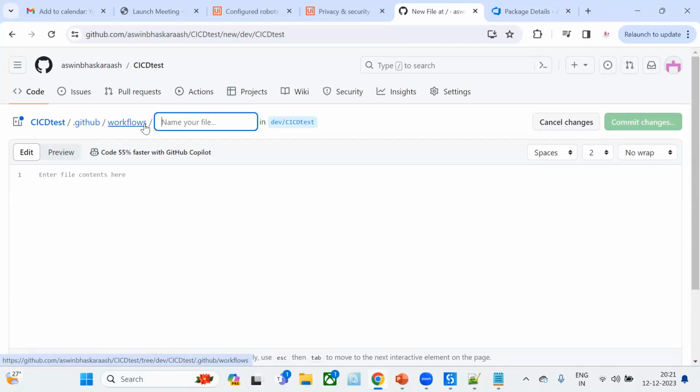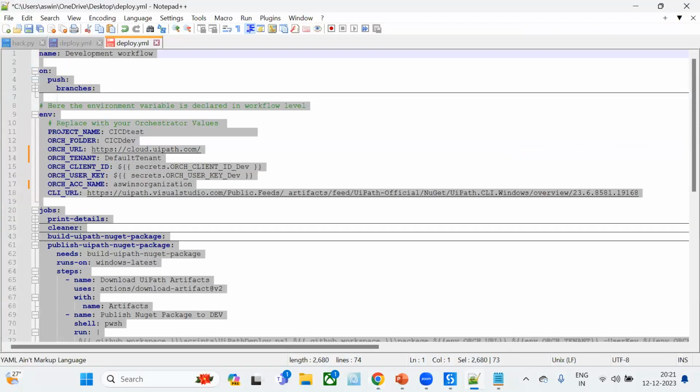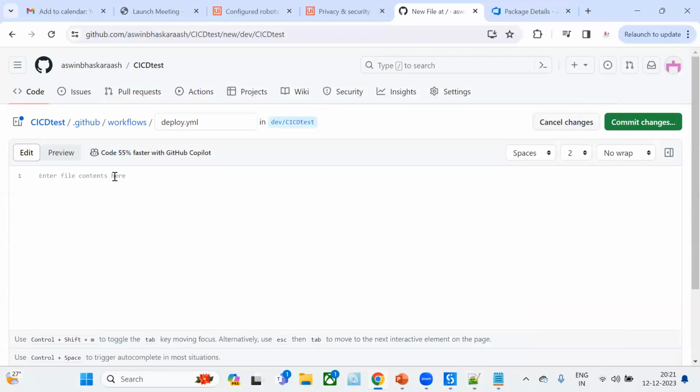For now, I am providing it as deploy.yml. This extension is important. We have to provide it as YML itself, then only it will trigger. Okay, and now I am going to paste all the things I have copied from this particular YAML file. The same thing we are going to paste here.